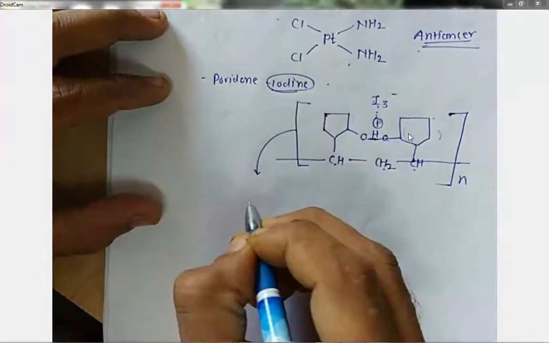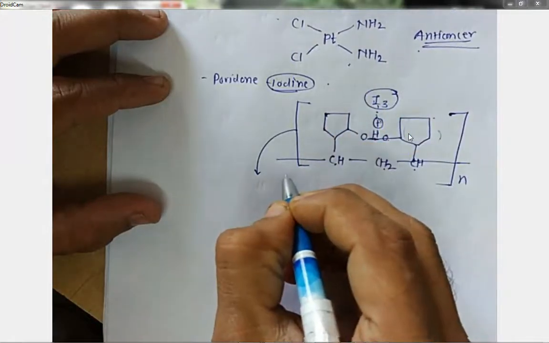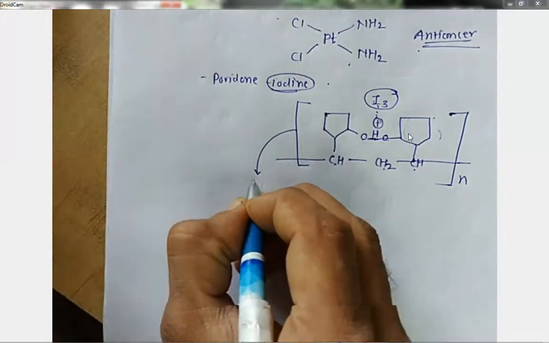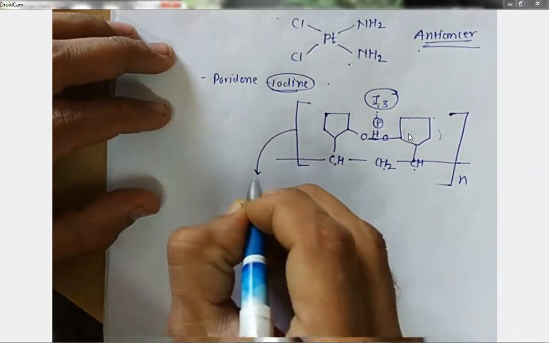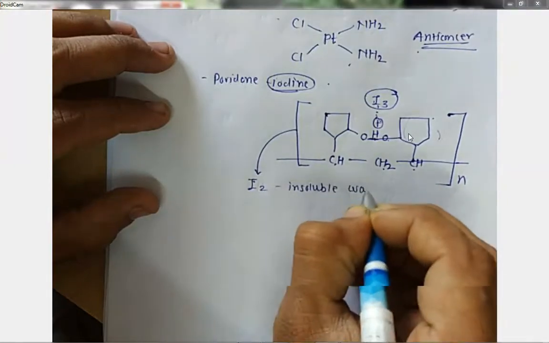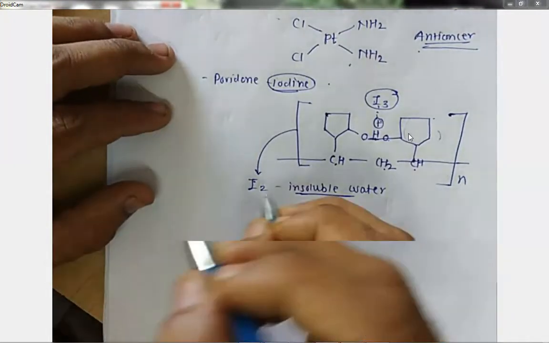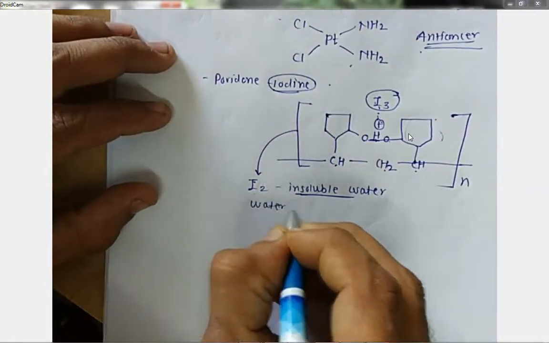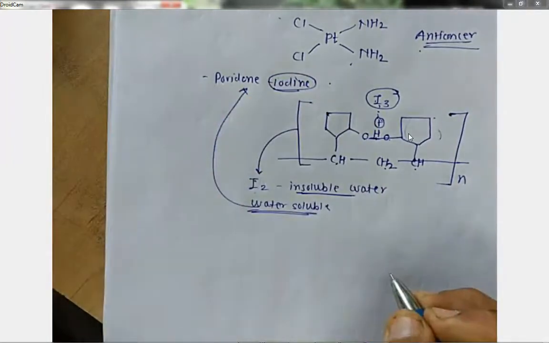Iodine is a very good antiseptic in nature. The first thing is this, we need to complex iodine to provide its antiseptic, or effective drug action. Not only this, if I am applying the iodine, it needs to be easily removed, because iodine itself is insoluble in water. So when I apply iodine, it must be removed from the applied region, and for that reason it must be made into a water soluble form. So the water soluble form is nothing but povidone iodine ointment. So this is the application.